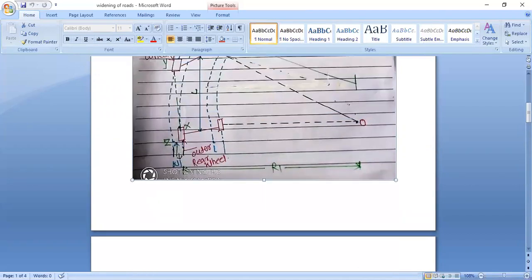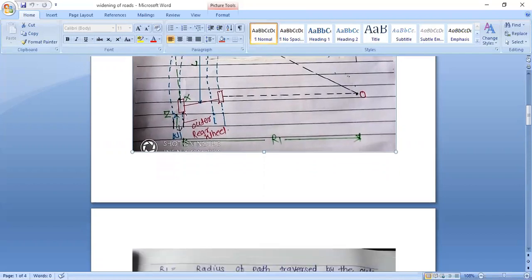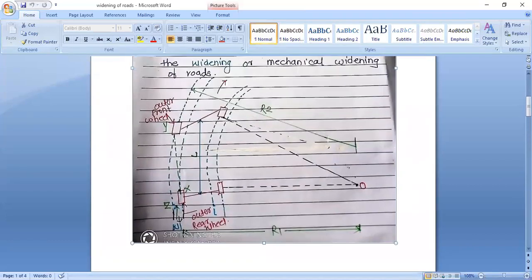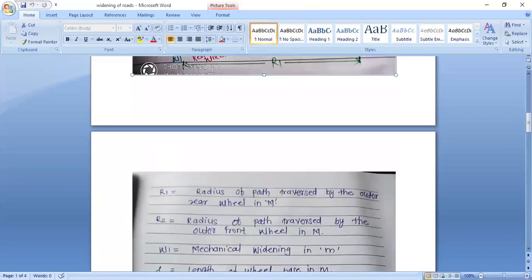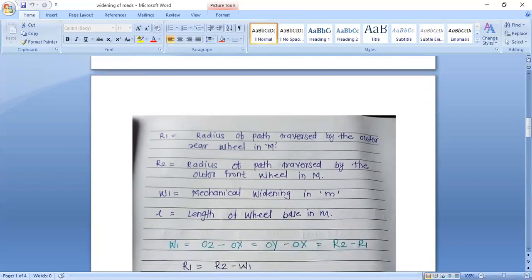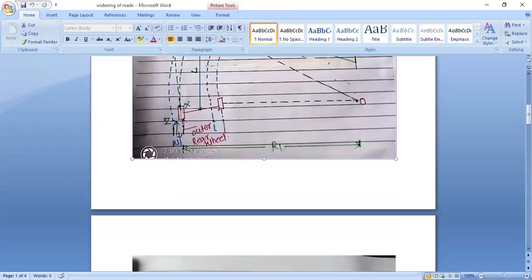That is, R1 is the radius of the outer rear wheel from point O. Then R2 is the radius of the outer front wheel from point O. Then W1 is equal to mechanical widening in meters.